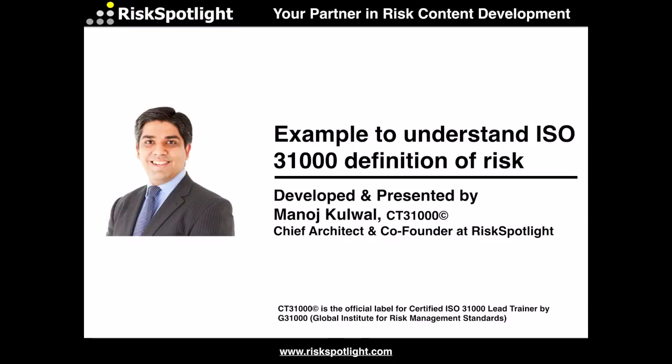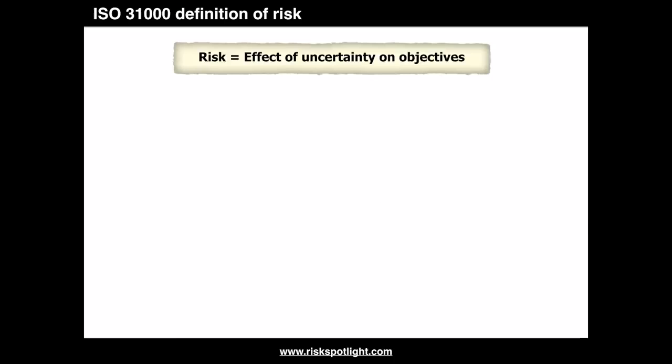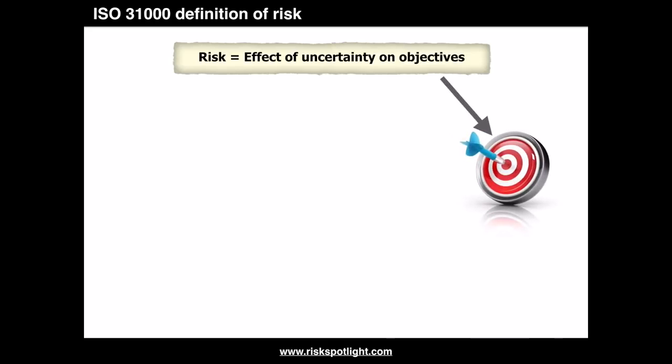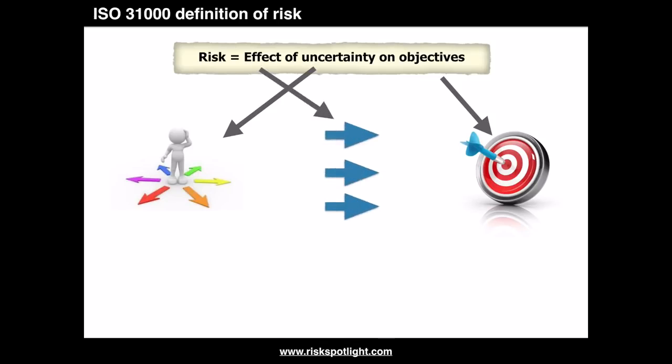Hello, welcome to this short video where I'm going to cover a simple example to help you understand the ISO 31000 definition of risk. ISO 31000 defines risk as the effect of uncertainty on objectives. So to understand this definition, we will cover the three main concepts: objectives, uncertainty, and the effect uncertainties can have on objectives. So let's understand these concepts with the help of an example.